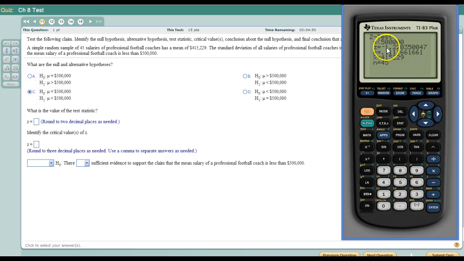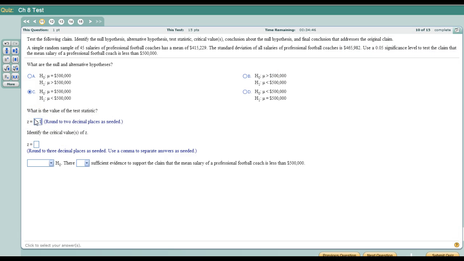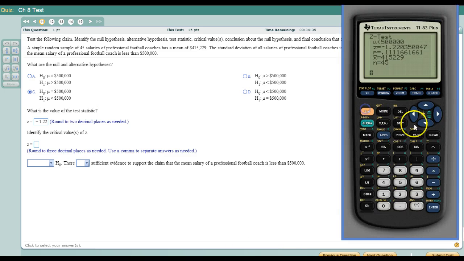So there's our Z, negative 1.22. Critical number here. This is a left tail test, 0.05 level of significance. So this time, since it's left tail, that's just inverse norm of the level of significance. So negative 1.645.